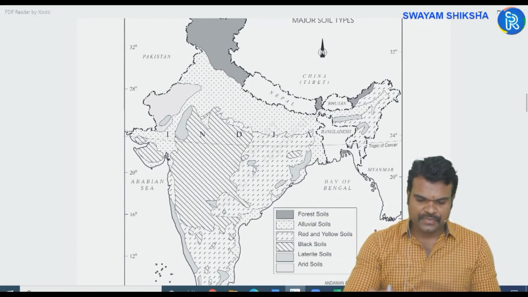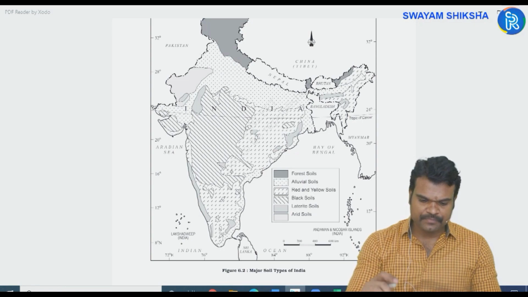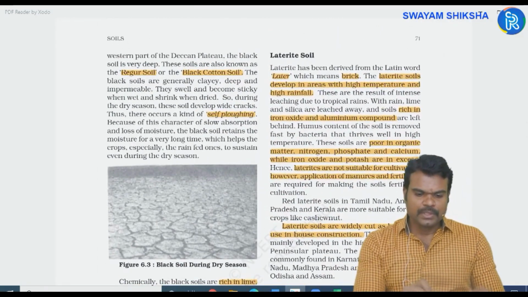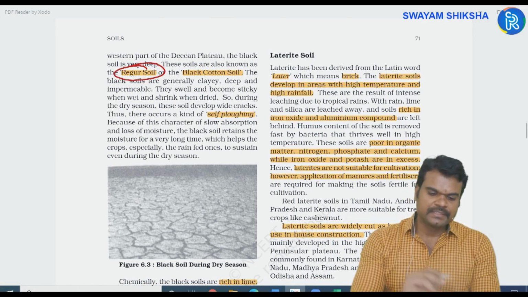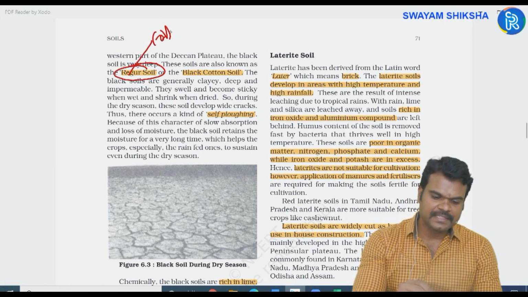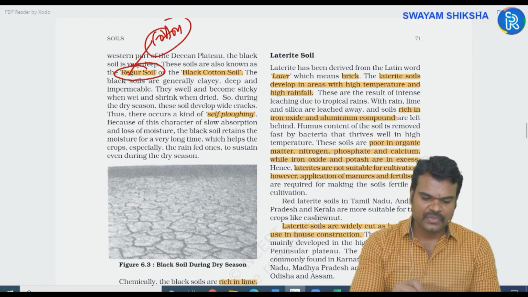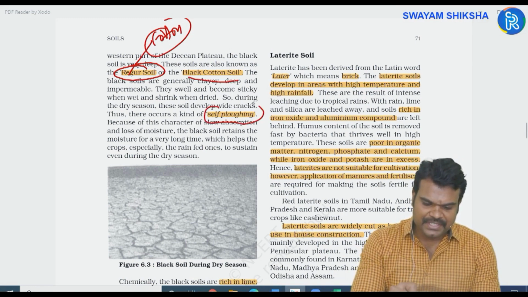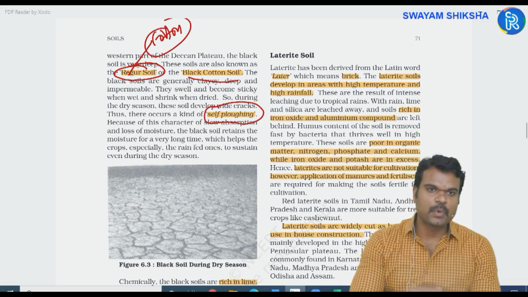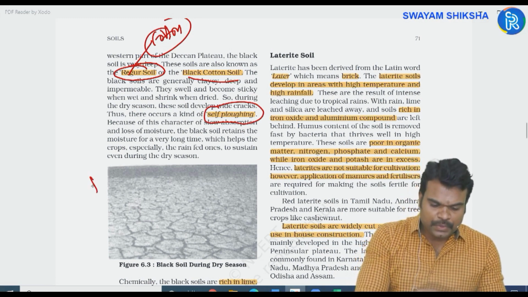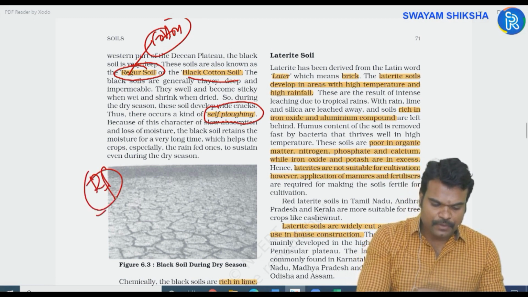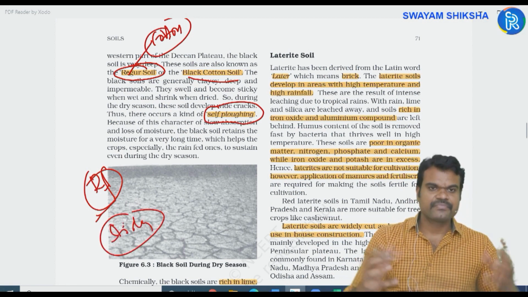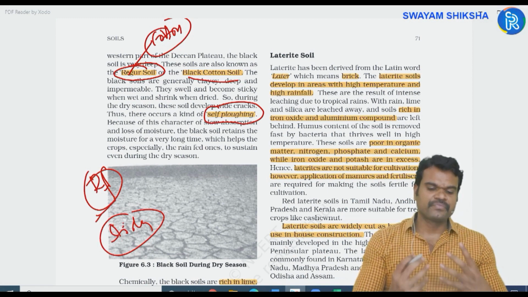You just go through this map, major soil types. Black soils are also called regur. Regur is nothing but a term which means cotton, or simply black cotton soils. And another significant characteristic of black soils is that they are self-ploughing. Generally, during the rainy season, when you have rainfall, what happens? The black soils become sticky. They fuse together whenever you have rainfall.